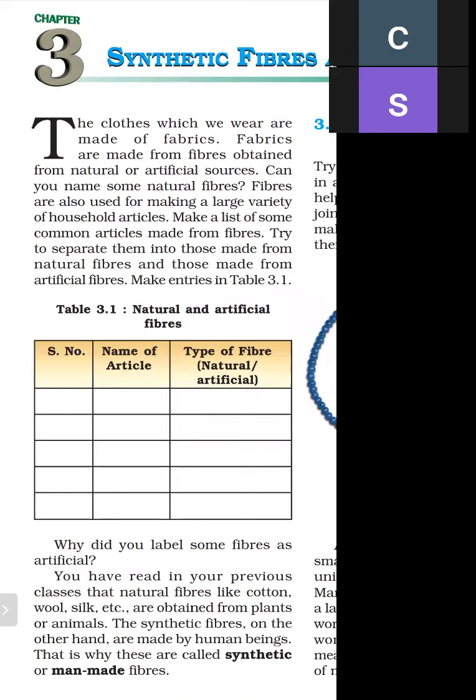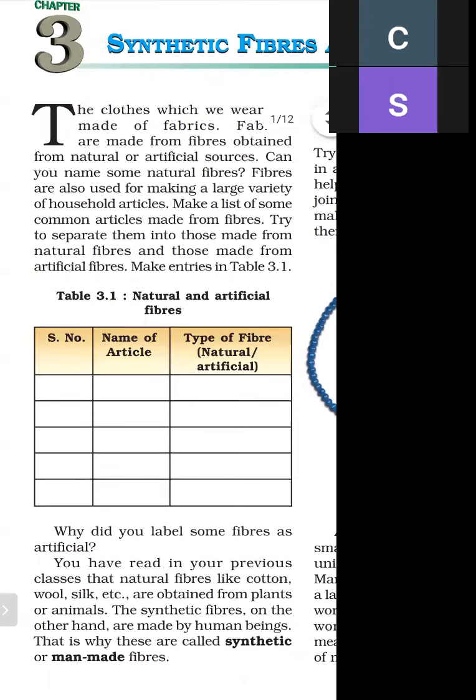So the clothes we wear are made up of fabric, and fabric is made from fiber. There are two types of fiber. First is natural fiber and second is artificial fiber.